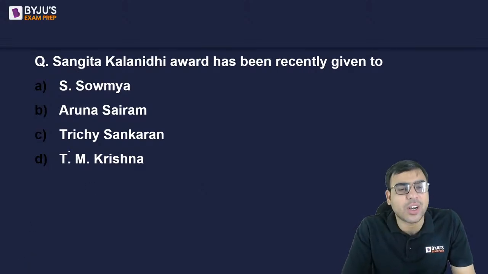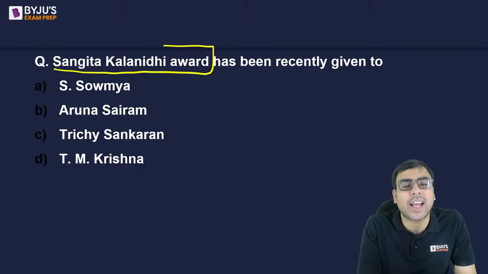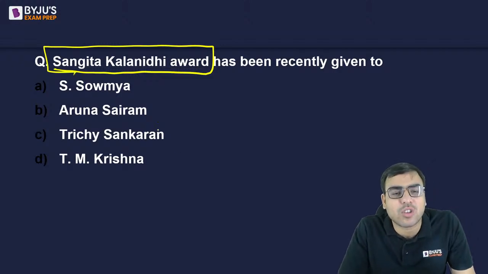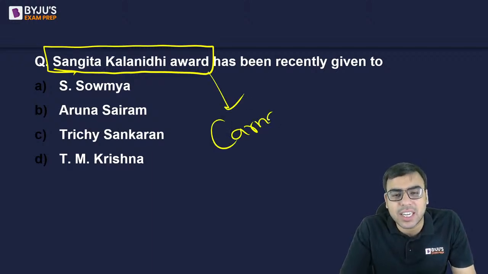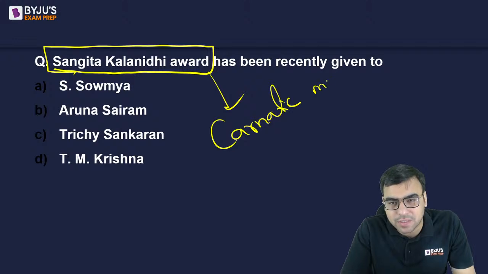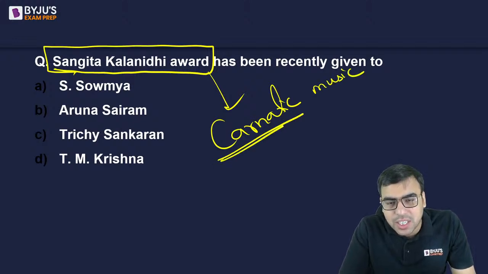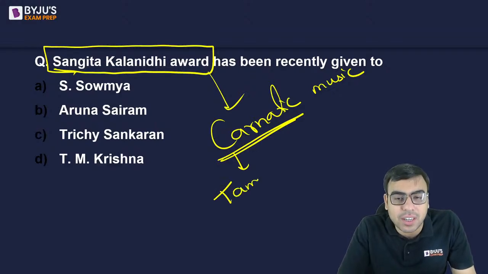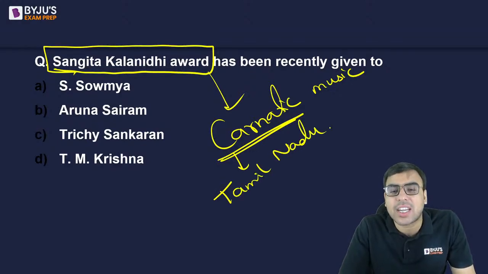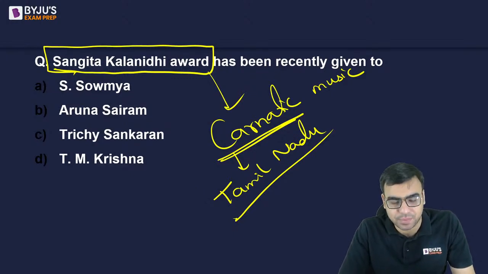The next is a question. Sangeeta Kalanidhi Award has been recently given to S. Soumya, Aruna Sairam, Trichy Sankaran, T.M. Krishna. What is the right answer? This is actually given recently for Carnatic music. Carnatic music, understand? Carnatic is a place you will find around Tamil Nadu. So Carnatic music is popular in South India, in the Tamil Nadu region. So what is the right answer? Can anyone tell?